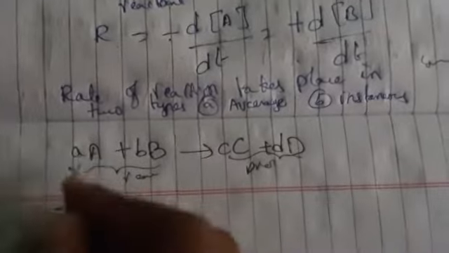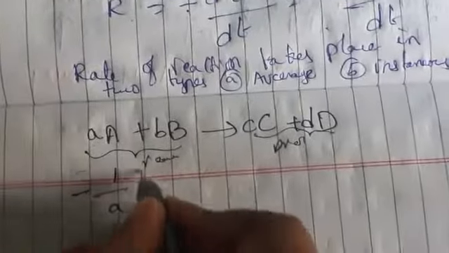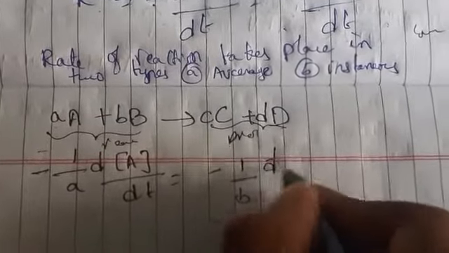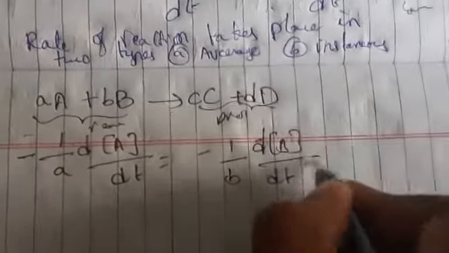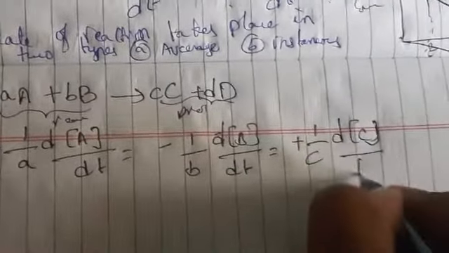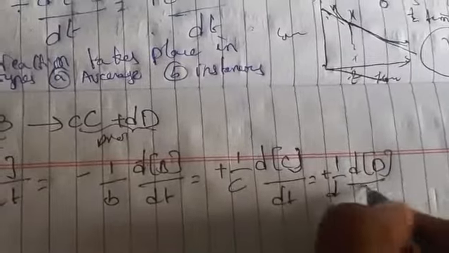So how will we write this reaction? Minus 1 by a, d concentration of A by dt, which also equals minus 1 by b, d concentration of B by dt, equals plus 1 by c, d concentration of C by dt, equals plus 1 by d, d concentration of D by dt.